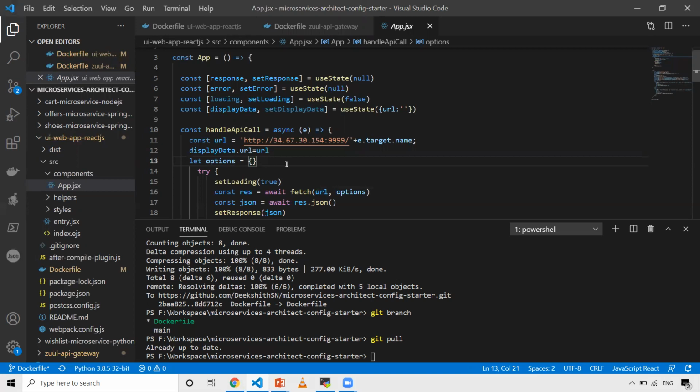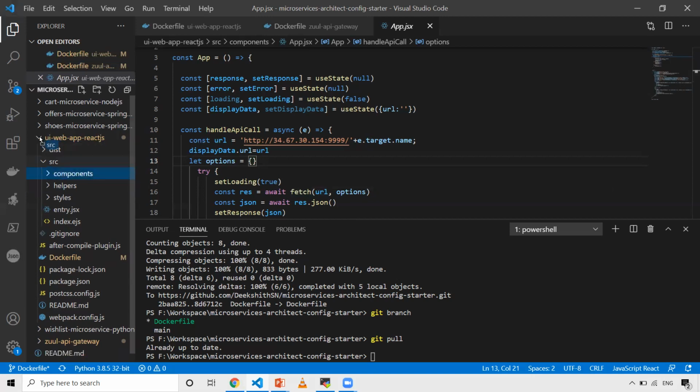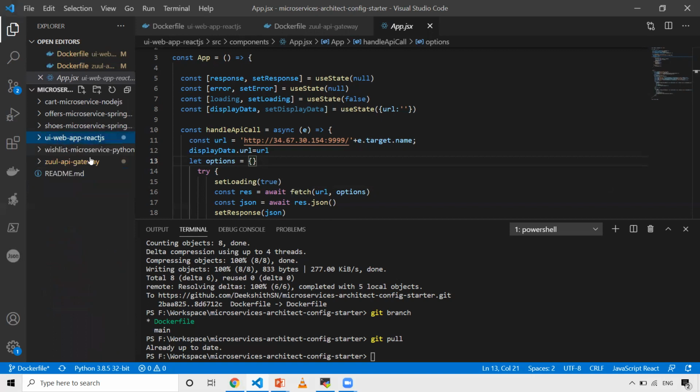The next idea is that we will deploy these applications using Kubernetes. Hopefully by that time this issue will be solved, and I'll show this application using that solution. But right now, wherever you're running it, if you take one host and deploy this application there, try to replace this IP address with your own IP address. Now let's go on to other stuff, since the UI is done and the Zool API gateway is done.